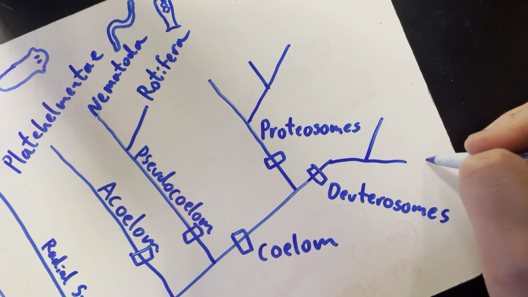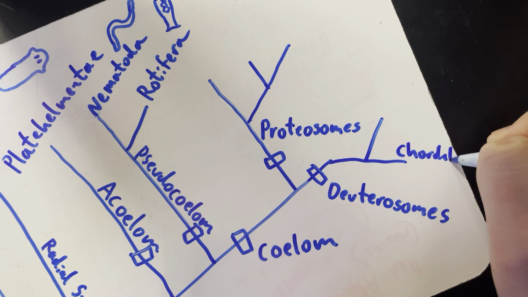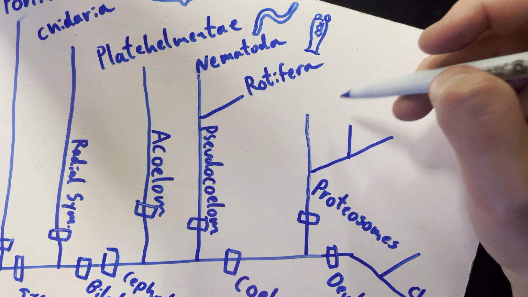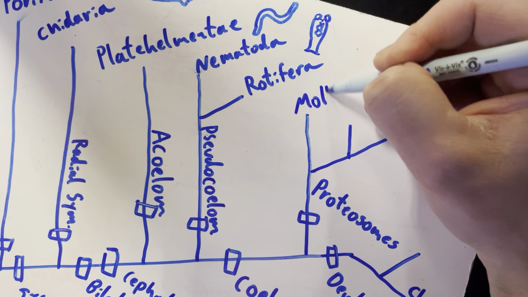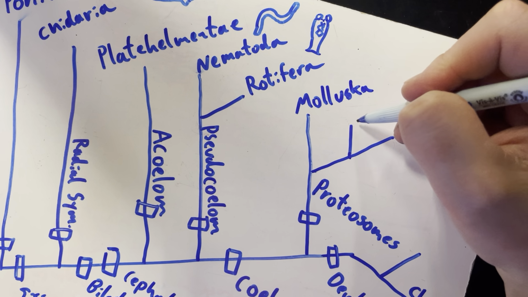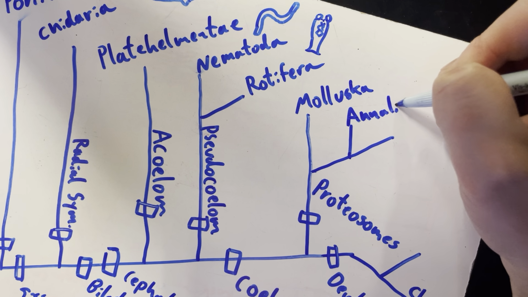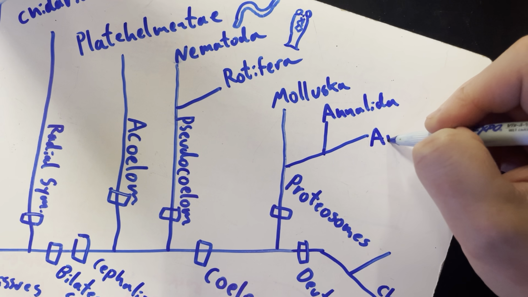This includes humans or chordates, Chordata. The protostomes includes Mollusca, Annelida, and Arthropoda.